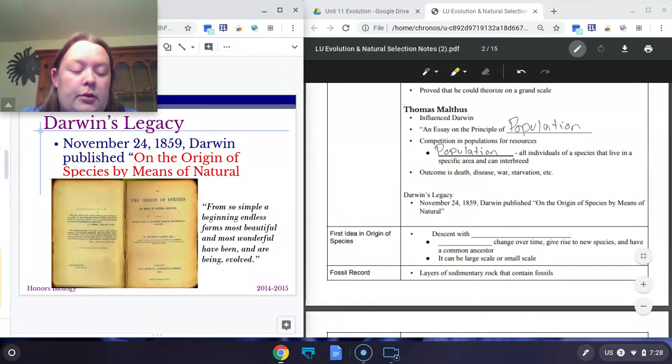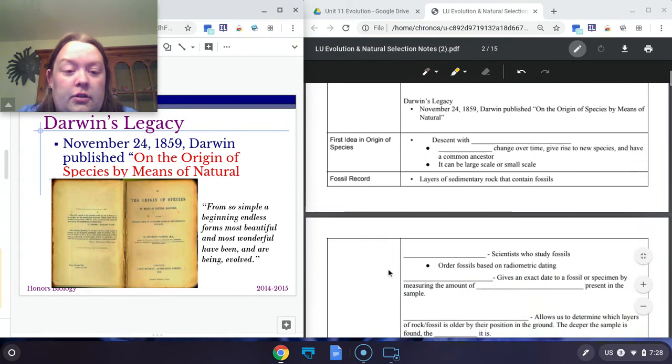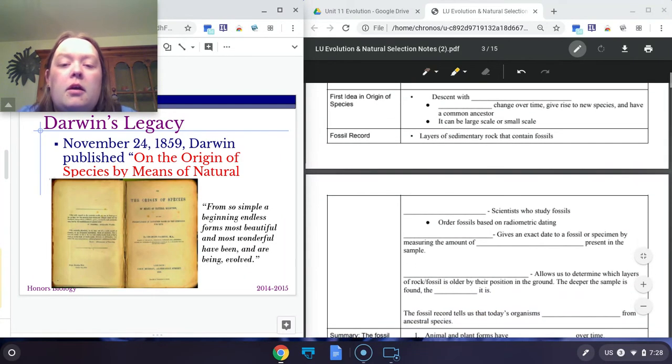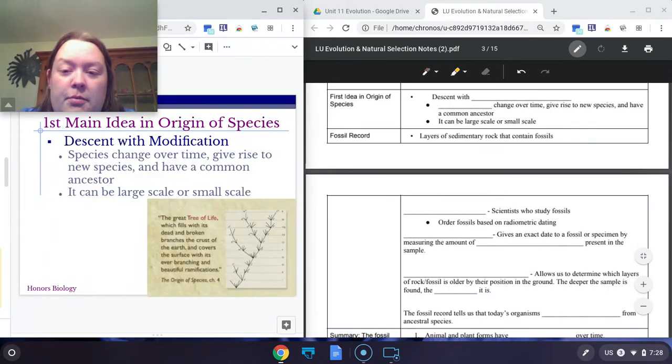So all of this knowledge that Darwin came up with, all of his theories, he wrote a book called On the Origin of Species, and he published that in 1859. You can actually find copies of this book. I actually have a copy in my room. So in his book, he wrote two main ideas that we're going to talk about. The first main idea in his book was descent with modification.